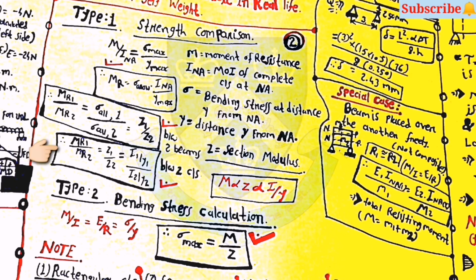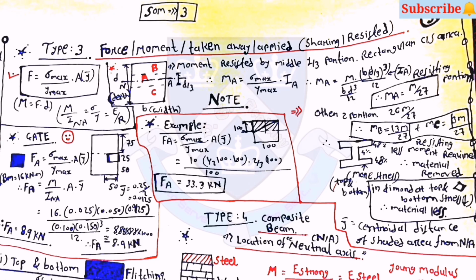Then there are 4 types of examples. The first one is the strength comparison, and the second one is the bending stress calculation. For the first type of questions, you can use the relation M proportional to Z proportional to I by y. For the second type, you can use the equation M by I is equal to E by R is equal to sigma by y, then sigma max is equal to M by Z. Then the third type, where the most useful equation is F is equal to sigma max upon y max into A into y bar.